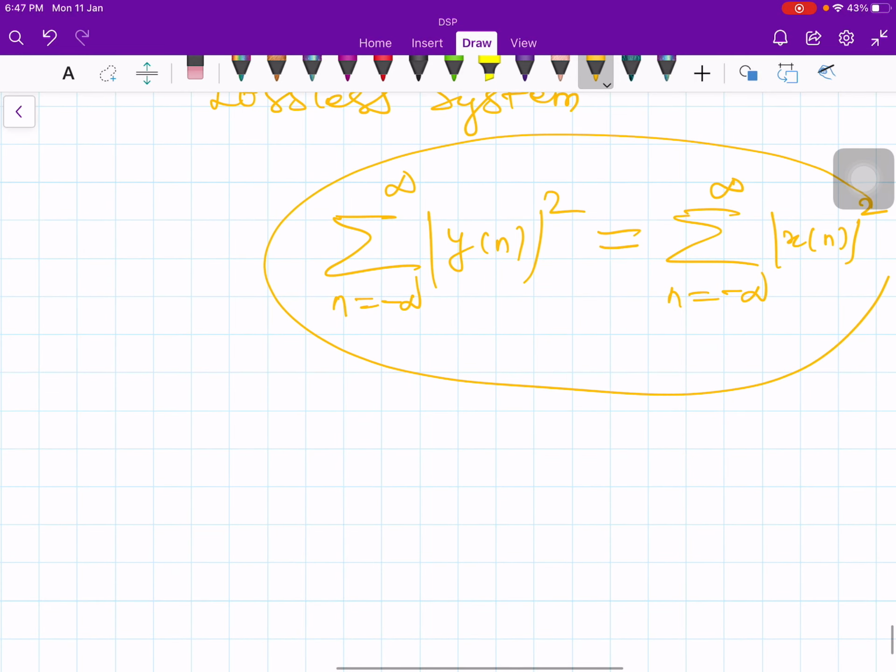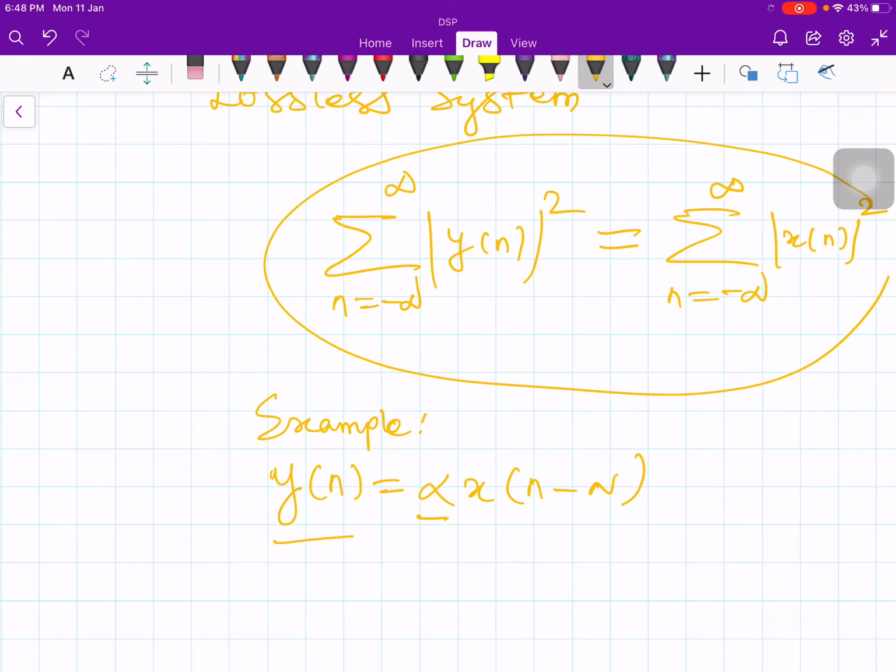Now let us take one example. Y of n is equal to alpha times x of n minus capital N. So y of n is equal to some alpha times x of n. This would be a passive system if magnitude of alpha is less than 1.